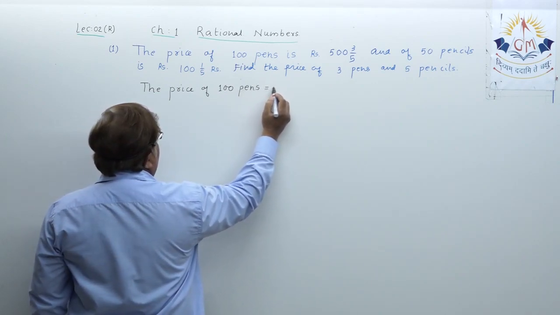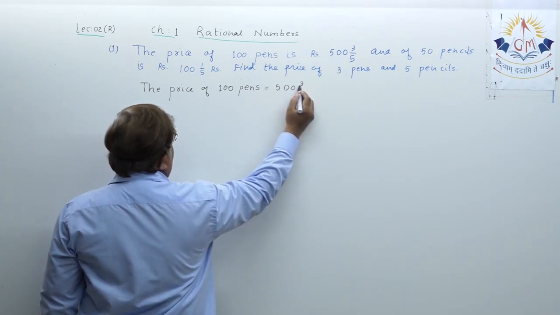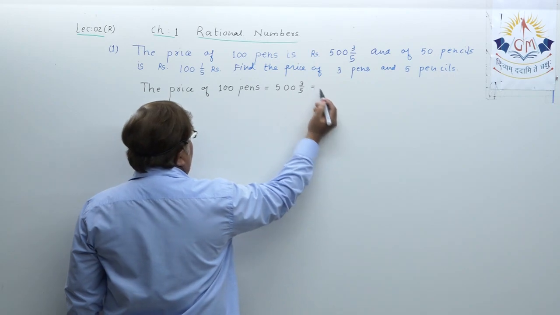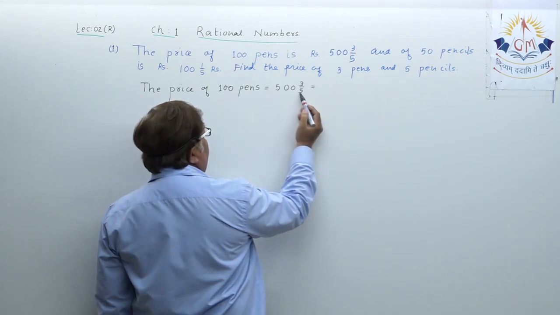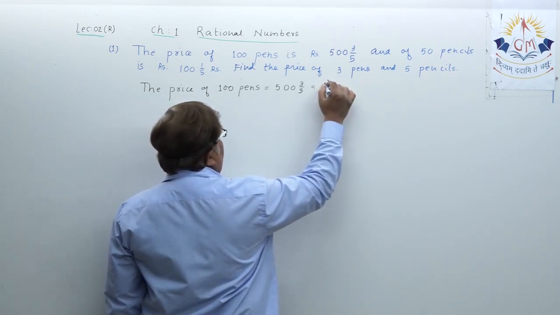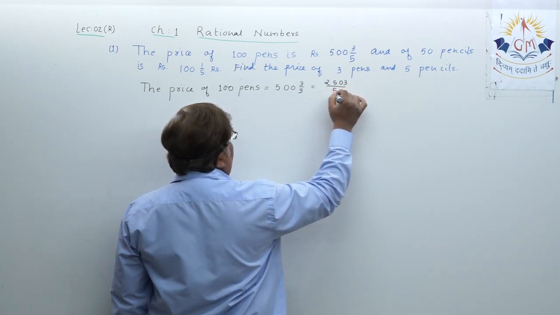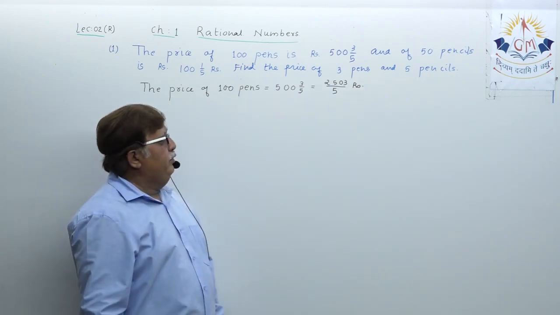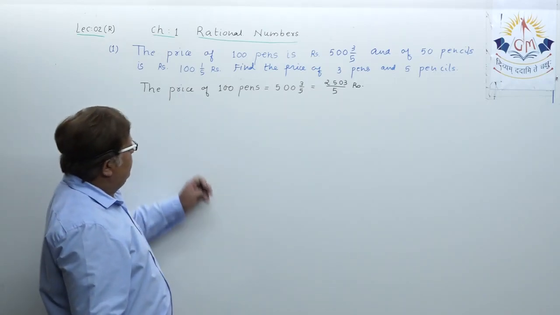What is that? Rupees 500 integer 3 upon 5. Please convert it into a fraction. 500 into 5 is 2500 plus 3. It is 2503 upon 5 rupees. Okay. This is the price of 100 pens.